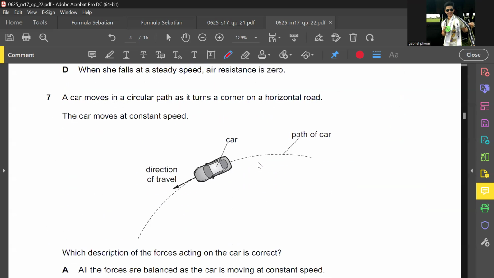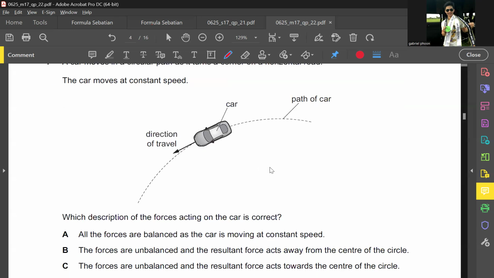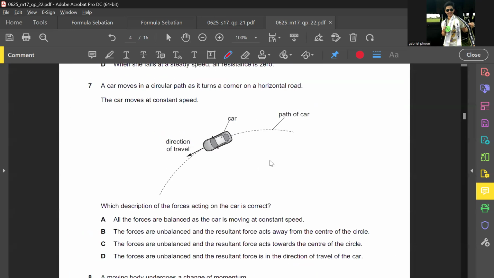For this question, those who got it wrong can consider yourself GG already, especially those who have been here for a long time. As soon as you see anything moving in a circular motion, that means what? It's towards the center of the circle, right? What is towards the center of the circle? Resultant force and acceleration. So any other answer is absolutely unacceptable, guys. Either you have not been paying attention or you are just GG. I cannot have any other word. By the way, this is 3 marks, guys. If you got this wrong, you better think again.